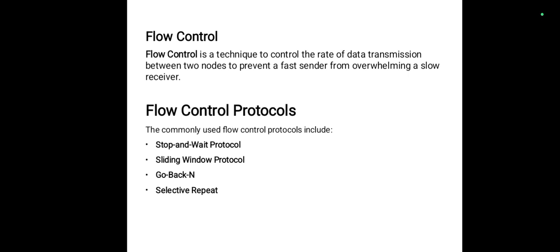There are basically two types of flow control protocols. The first one is stop and wait protocol, and the second one is sliding window protocol. In sliding window protocol, there are two types: the first one is go back N protocol, and the second one is selective repeat. In this video, we will focus on stop and wait protocol only.